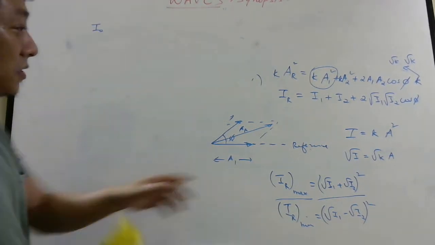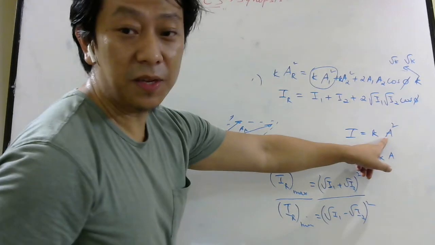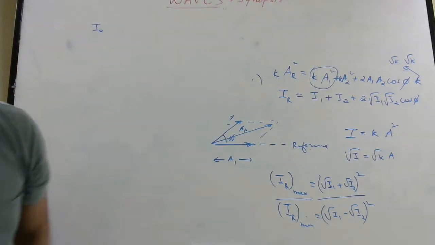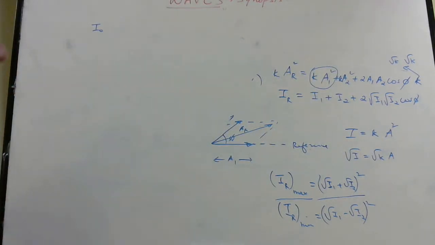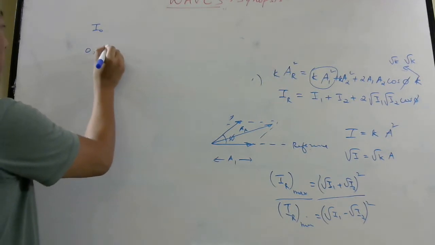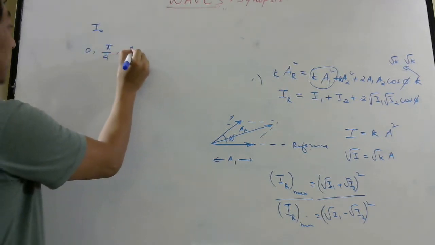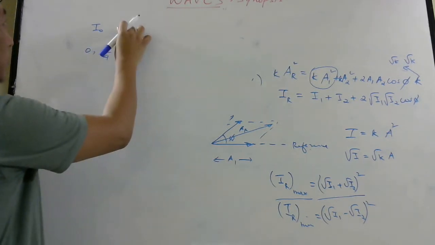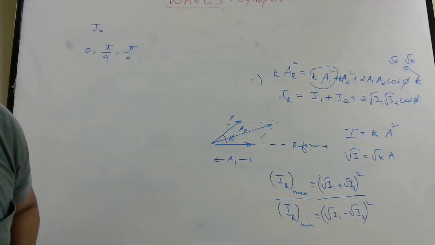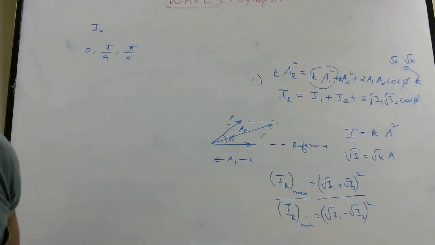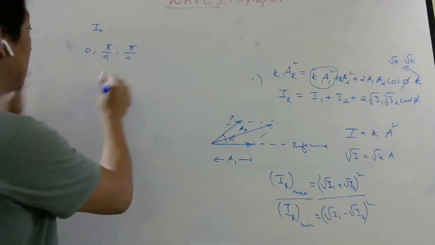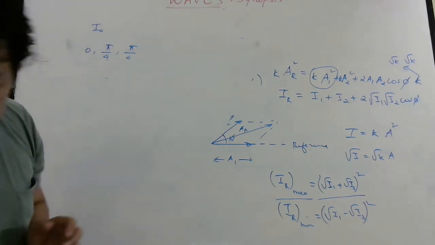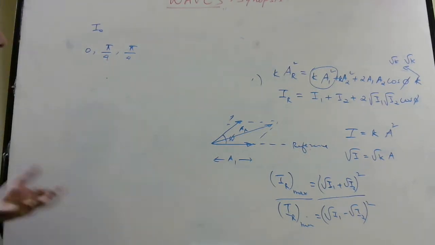If intensity is same, amplitude must be same. Pi by 4 means 45 degrees, since 180 by 4 is 45. They interfere at a point. The question is, find the resultant intensity.